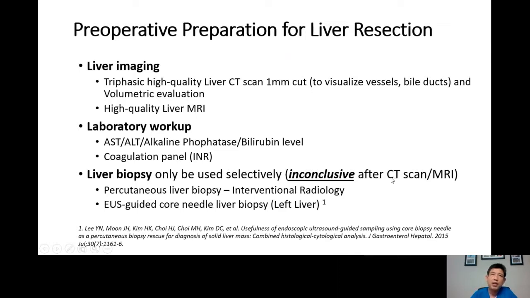In the community, there is a tendency that as soon as a doctor sees a liver tumor, they always want to biopsy it. This is actually not a recommended practice. The liver biopsy is only needed for selective cases that are inconclusive after CT scan or MRI. It can be done percutaneously or also endoscopically.